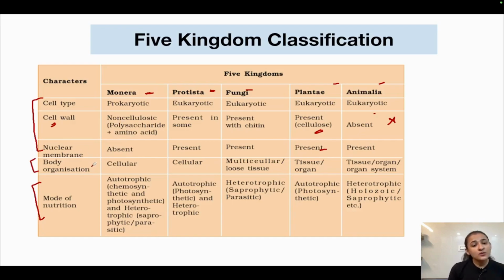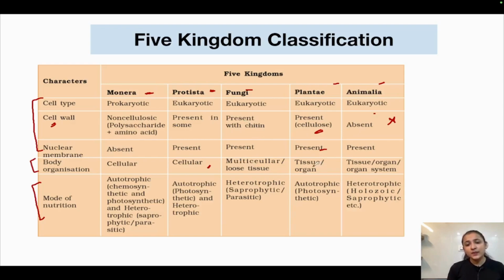So if we talk about body organization, Monera had a cellular body organization, okay? Unicellular organisms are present in Monera. Similarly, in Protista also unicellular organisms are present. In fungi came the multicellular organisms. Multicellular organisms started from our fungi. So in fungi, the organisms were multicellular, okay, and were arranged in a loose tissue-like arrangement.